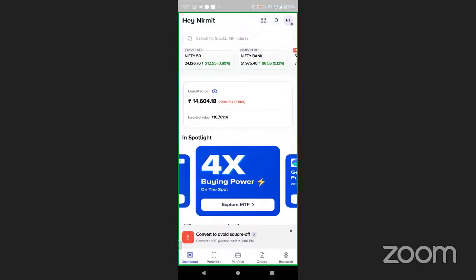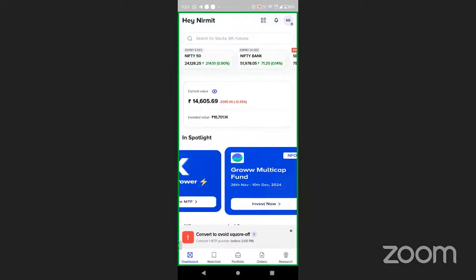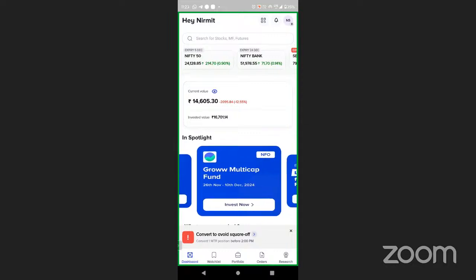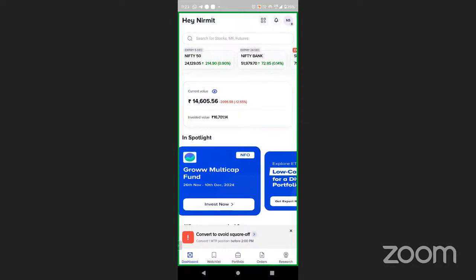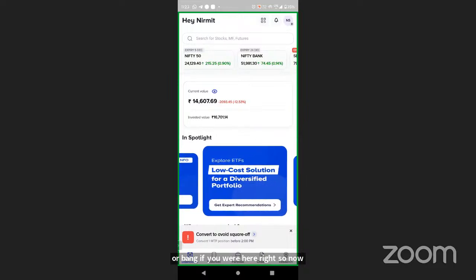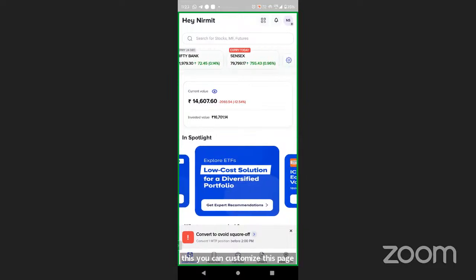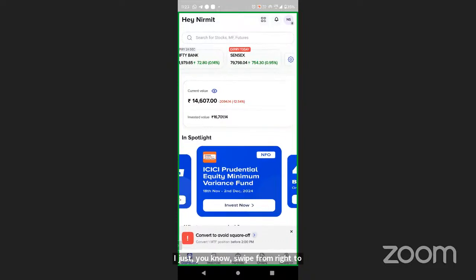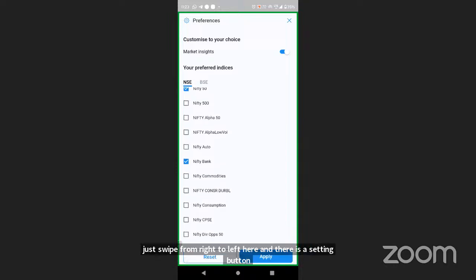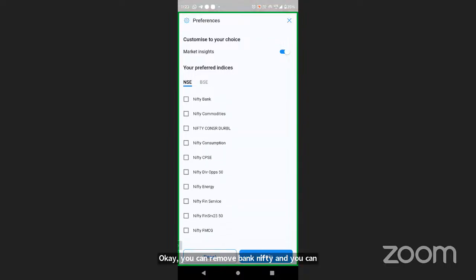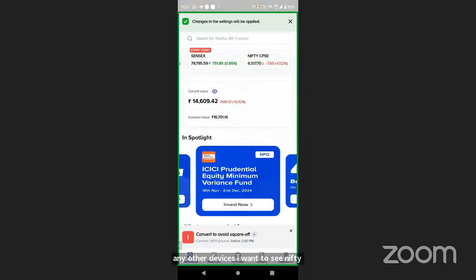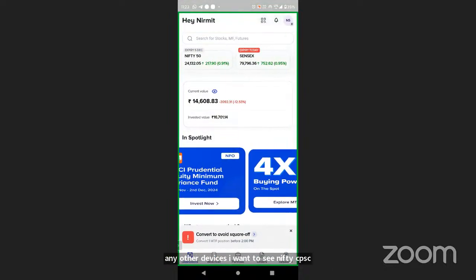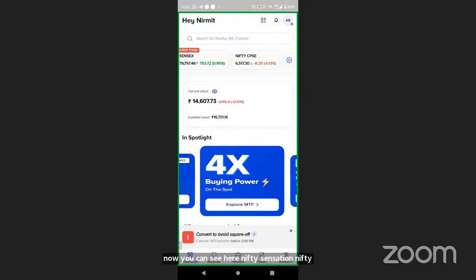What major question I always used to receive is that people don't want to see Nifty or Bank Nifty over here. So now we have customized this. You can customize this page and set your preferences. I swipe from right to left here, and there is a setting button. You can select your preferences. If you don't want to see Bank Nifty, you can remove it and add any other index. I want to see Nifty CPSE. Now you can see here Nifty, Sensex, and Nifty CPSE. You can add up to 5 indices over here.